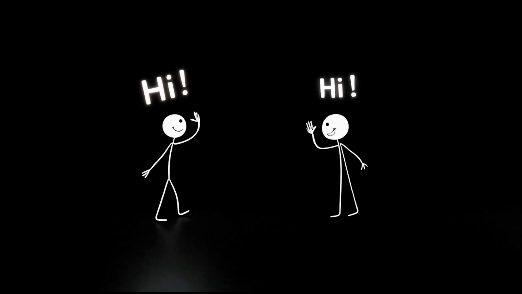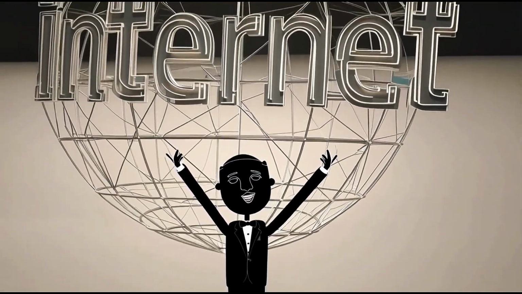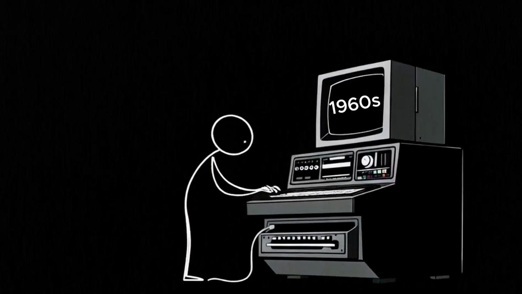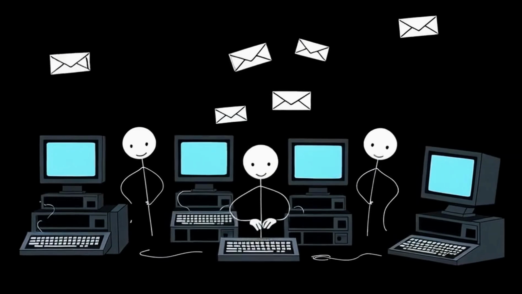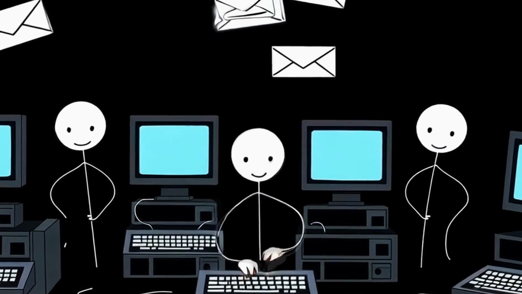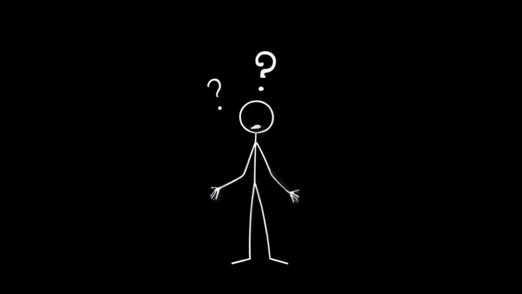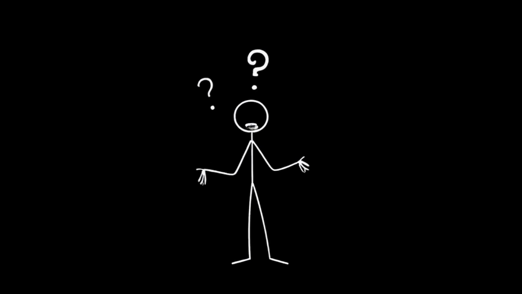Before we dive into how the internet works, let's take a quick look at where it all began. The internet started in the 1960s as a way for scientists to share information. In the 1980s, email became popular and the internet started to grow. How does your message or video get from one side of the world to the other? Let's break it down.